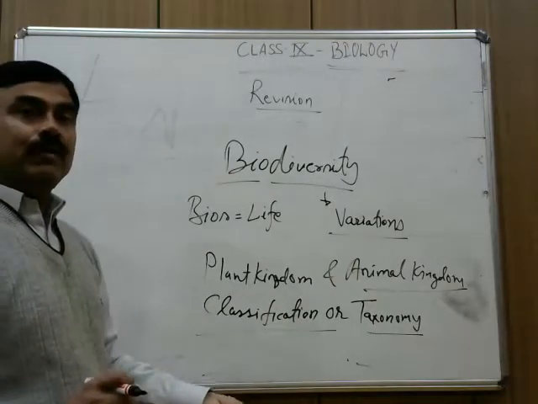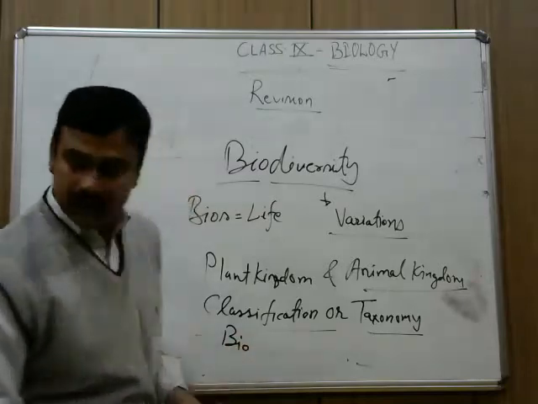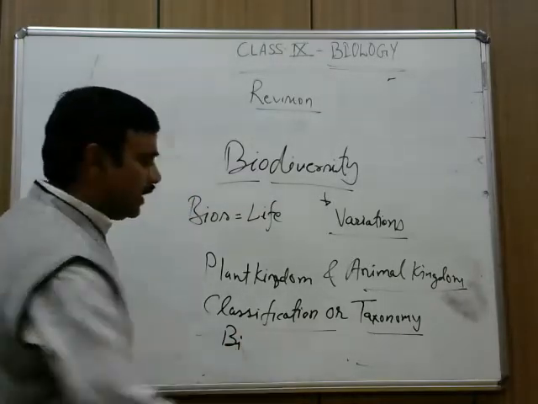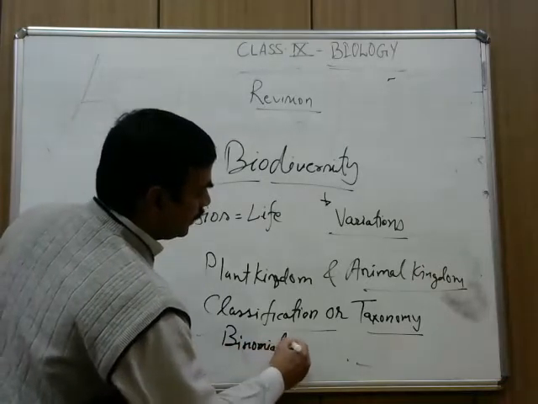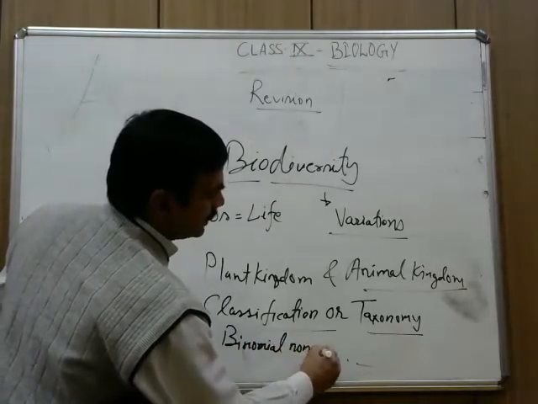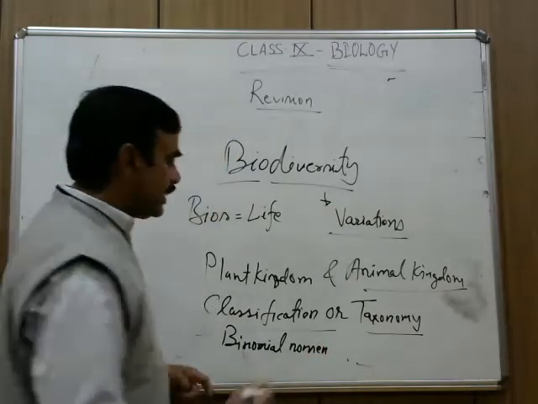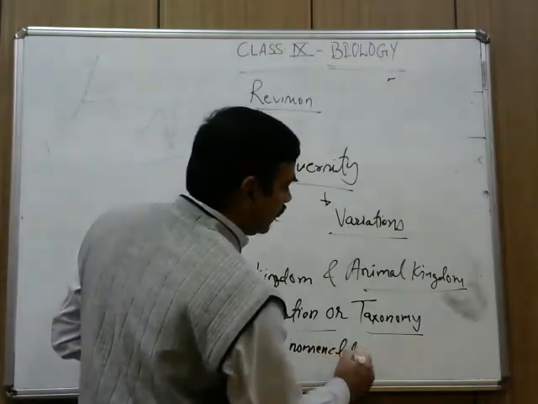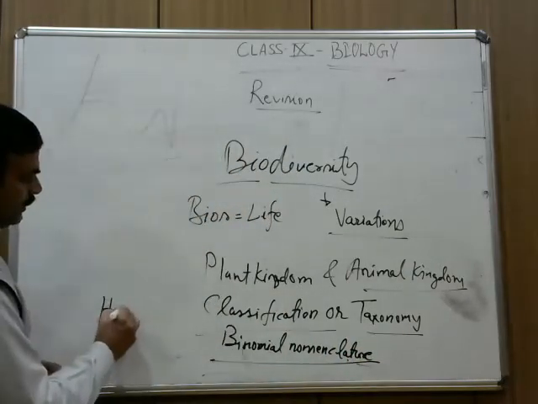When you start naming, you have to go for the binomial nomenclature. Every scientific name is made up of two words, binomial. The binomial nomenclature was given by Carolus Linnaeus, and every scientific name is made up of two words, like Homo sapiens.